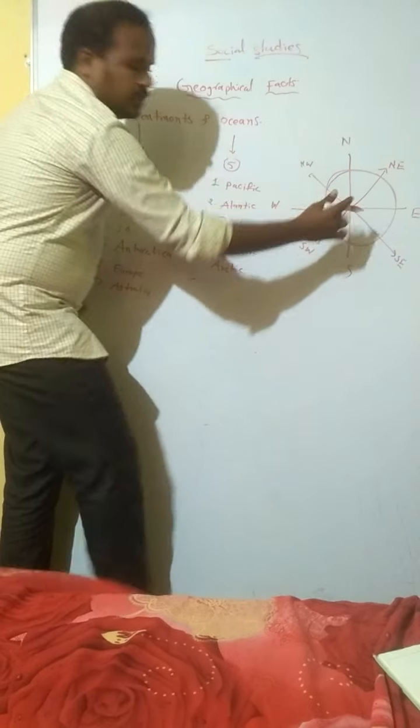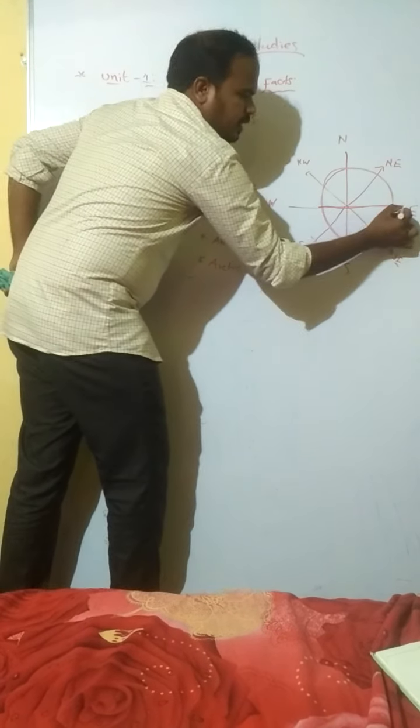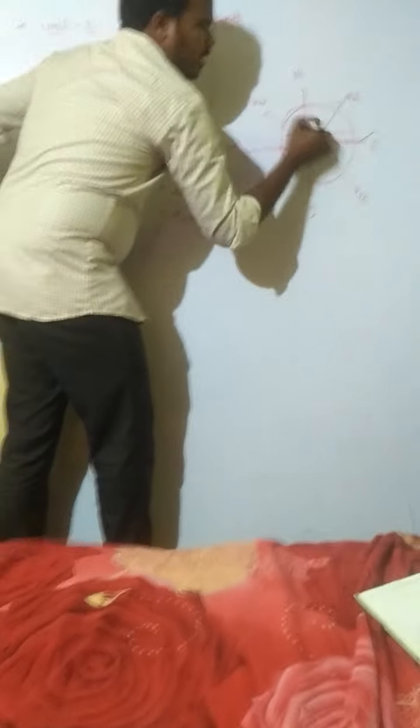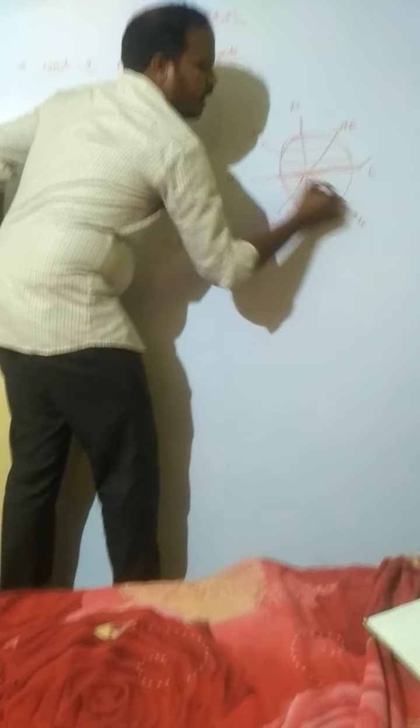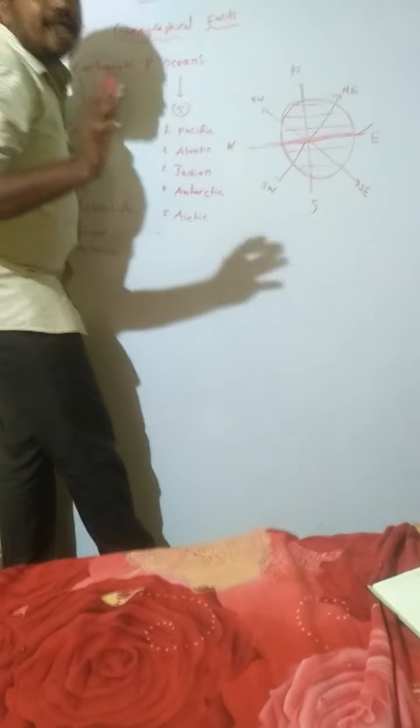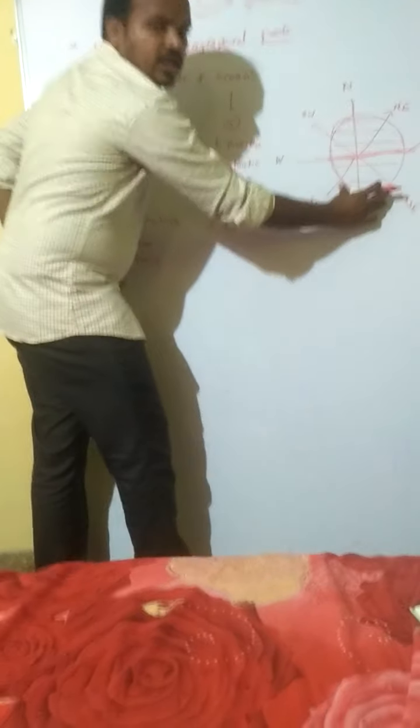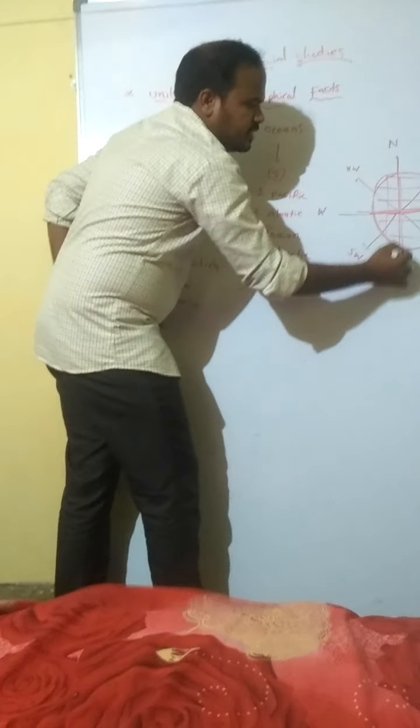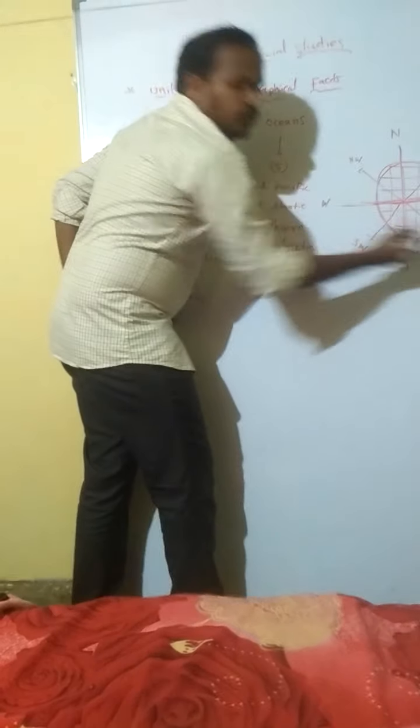This is our earth. This is the middle line. These horizontal lines we can call latitudes, and these vertical lines we can call longitudes.